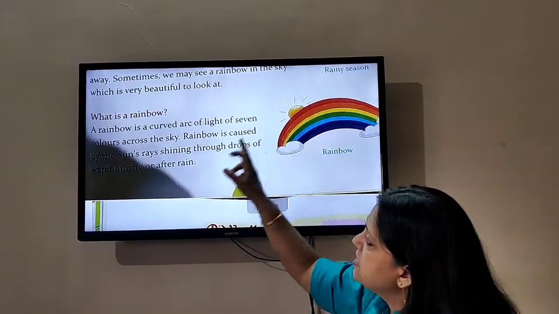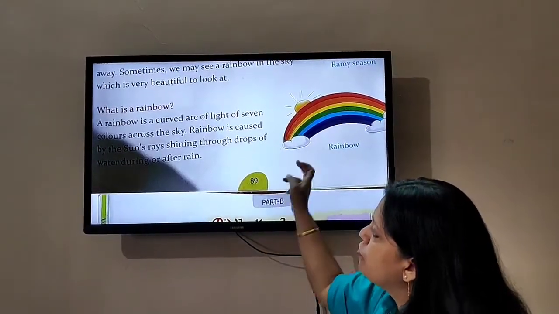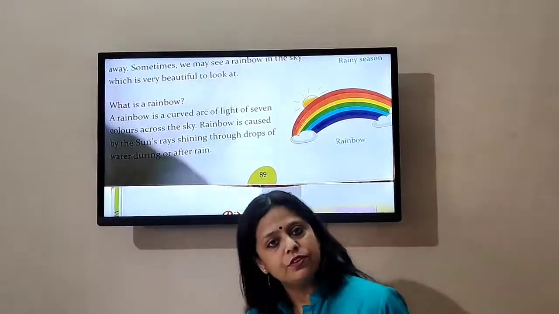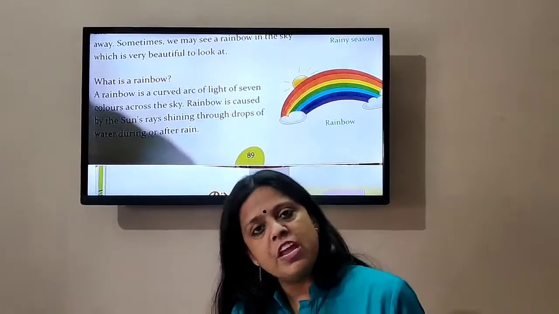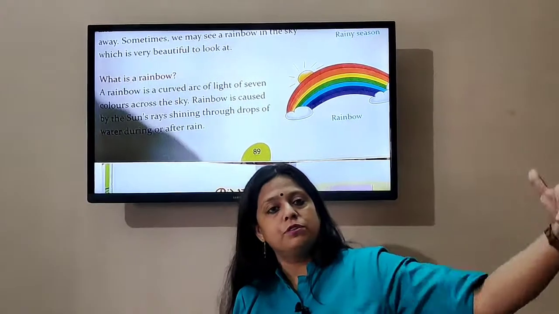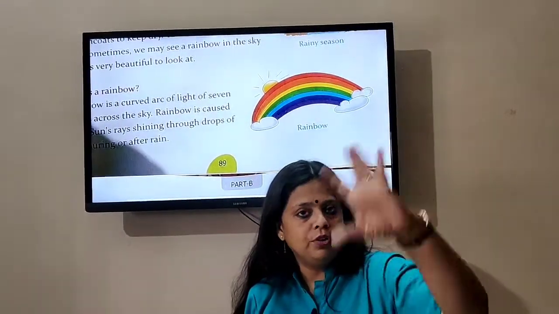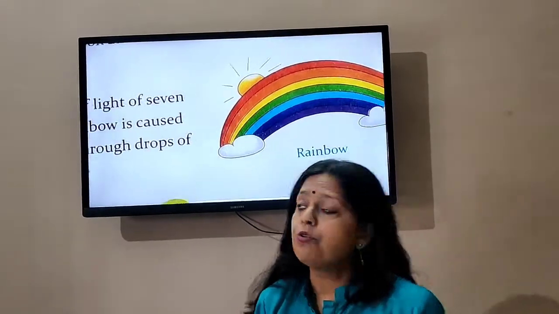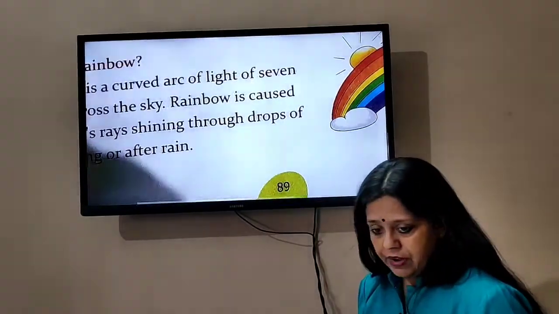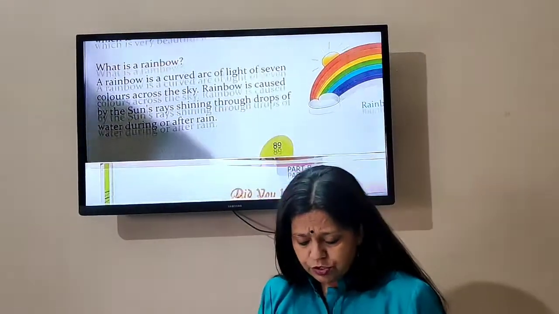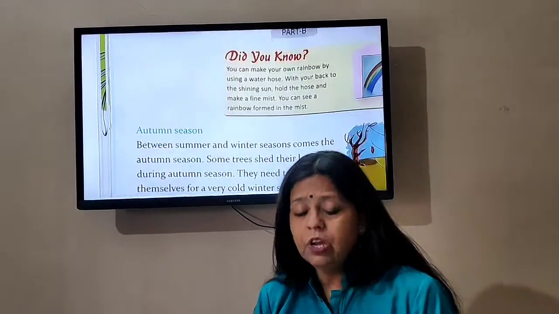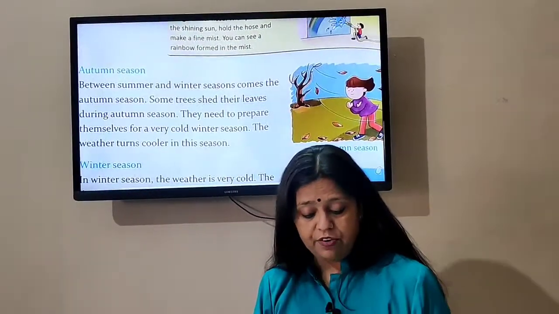Rainbow is caused by the sun's rays shining through drops of water during or after the rain. And this rainbow is caused by the shine of the sun rays on the droplets of the rain, okay? All right. Now I hope you know what is a rainbow. And how many colors are there in a rainbow?